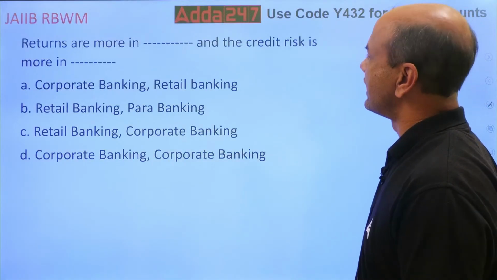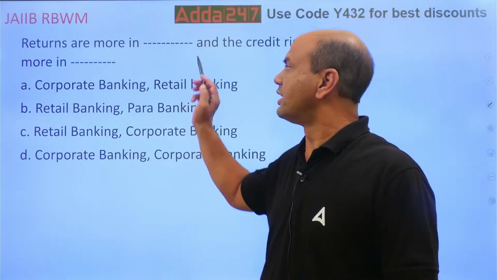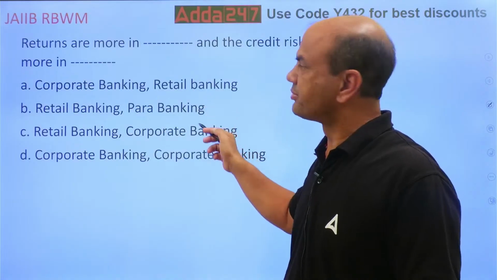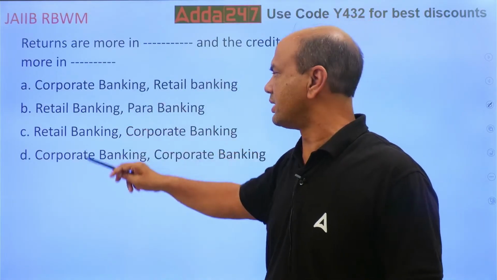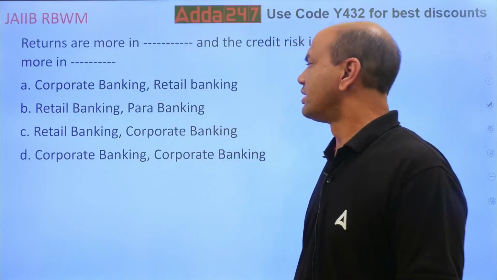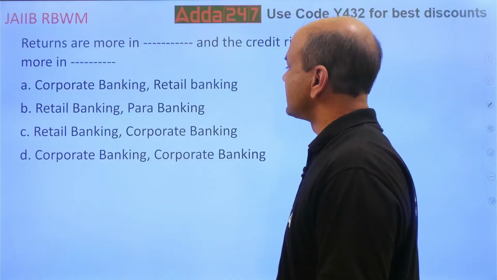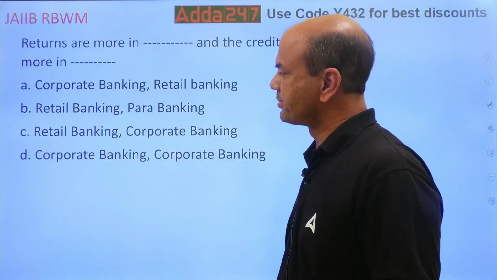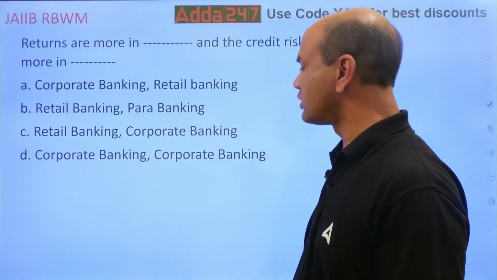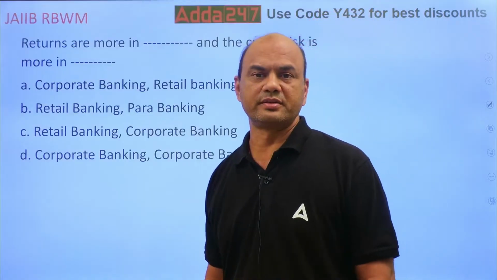Returns are more in dash and the credit risk is more in dash. So returns are more in corporate banking, credit risk is more in retail banking. Returns are more in retail banking, credit risk is more in para banking. Returns are more in retail banking and credit risk is more in corporate banking. Returns are more in corporate banking and credit risk is more in corporate banking. Which one is correct over here?